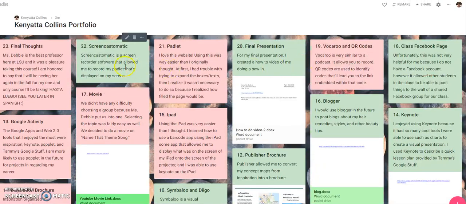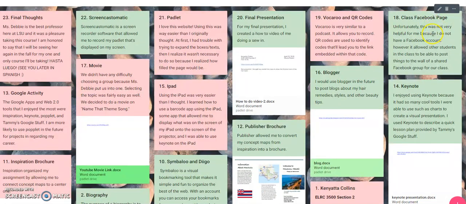So number 18, where are you? So class Facebook page. Unfortunately, this was not very helpful for me because I do not have a Facebook account. However, it allowed other students in the class to be able to post things to a wall of a shared Facebook group for our class.